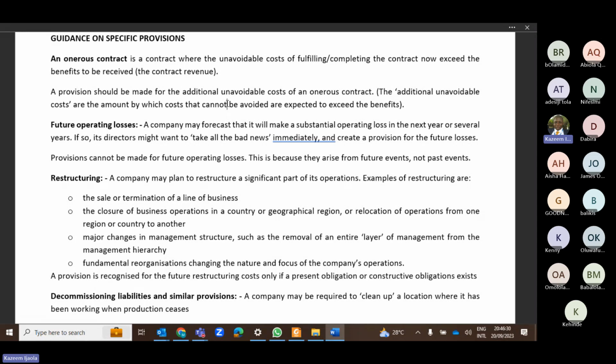Multiplying 10,000 by 20,000 people gives about 200 million, and the total prize money is 50 million. So you make a profit of 150 million. This is what you have planned.